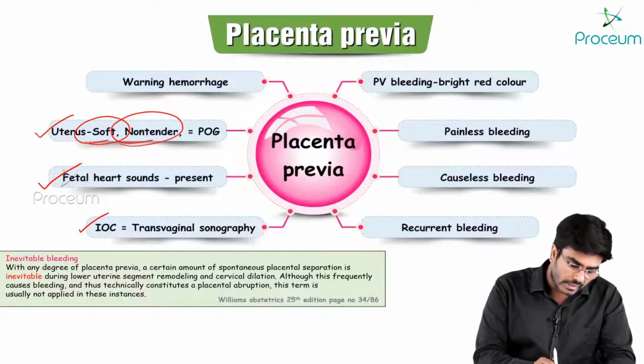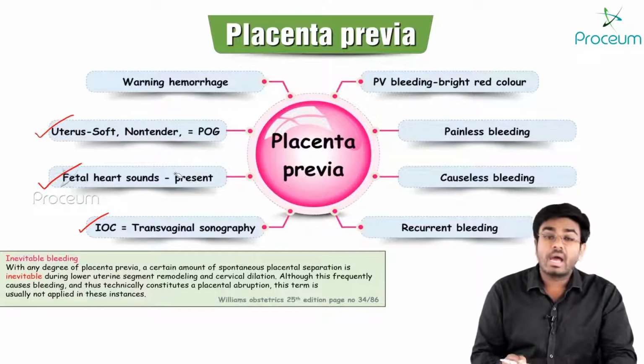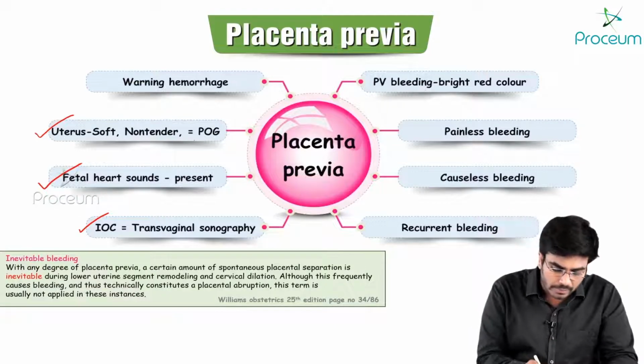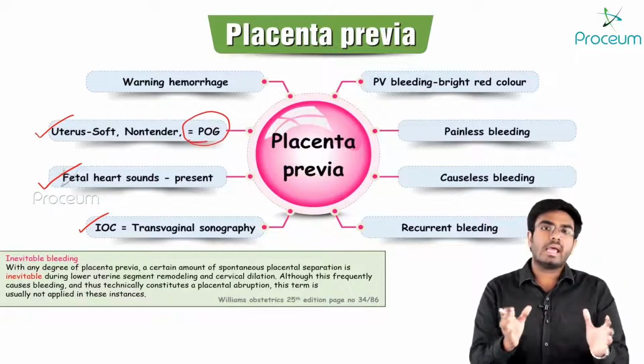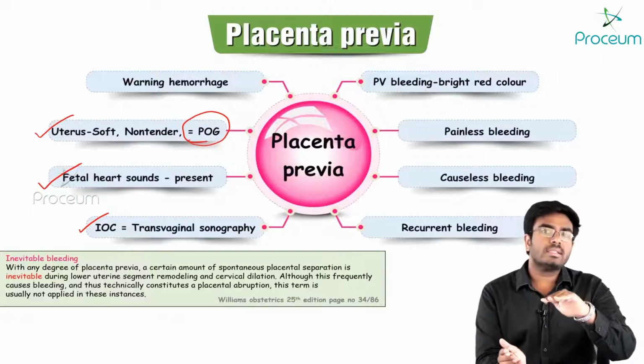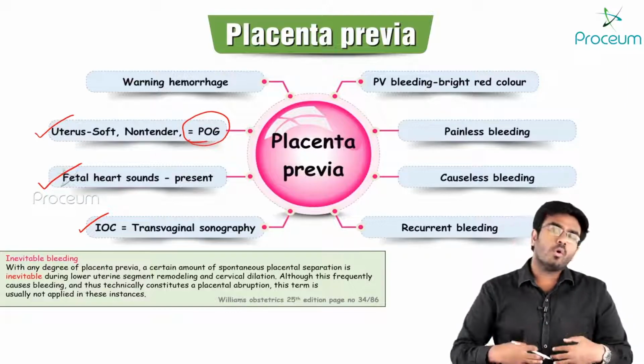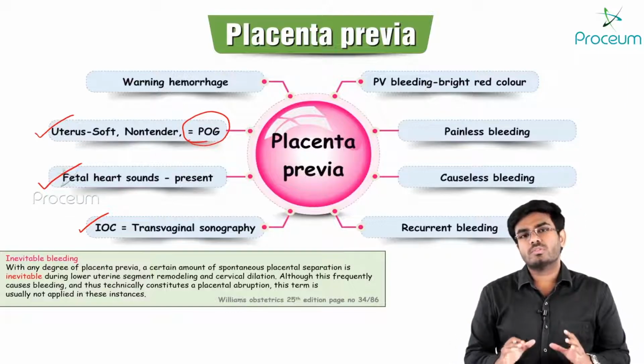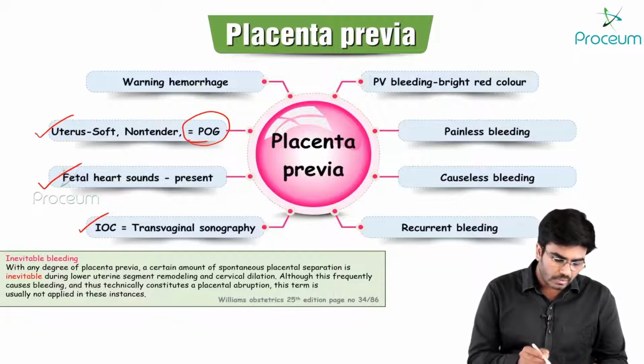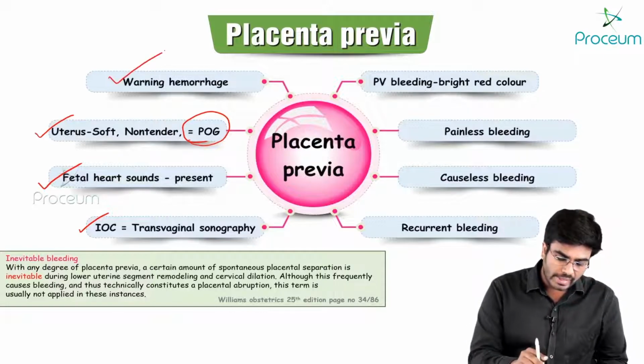Okay, there is no pain on palpation of the uterus, and the uterus is going to be equal to the period of gestation. Why? Because there is a live baby inside. So it is equal to the period of gestation. There is no pain on palpation, and the uterus is going to be soft and globular. Okay, and this is known as warning hemorrhage.